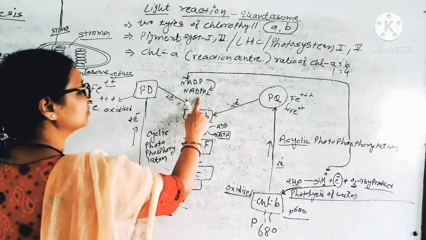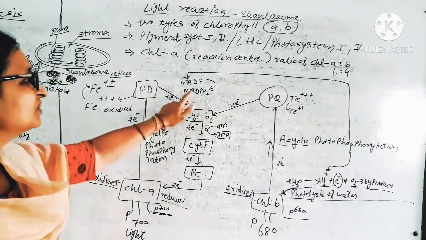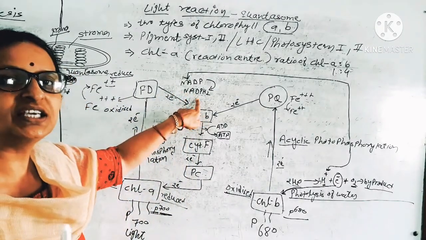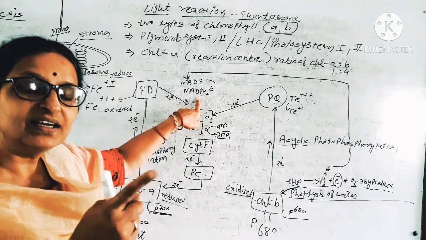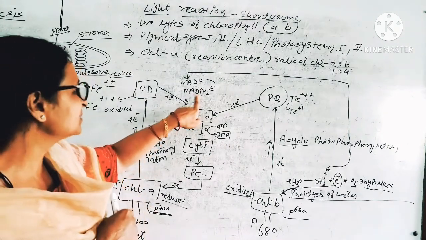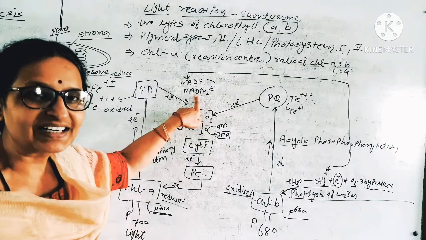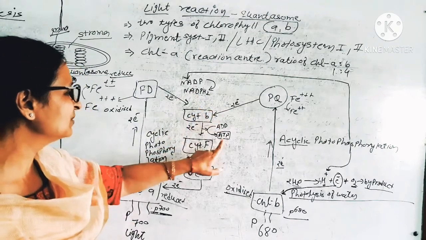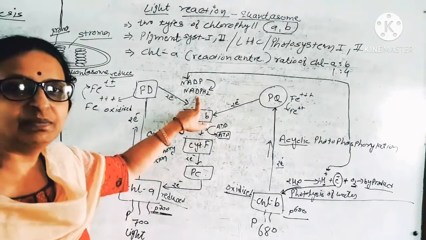So NADPH2, we have seen this. NADPH2 is a strong reducing agent which is required in dark reaction. So it is produced in light reaction. So light reaction produces ATP and NADPH2.